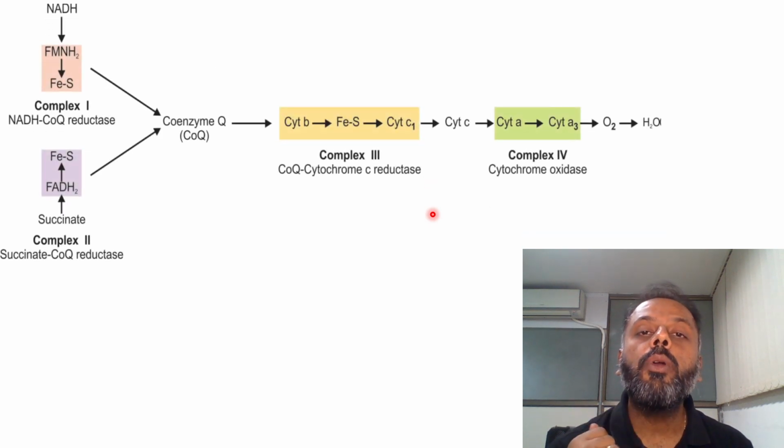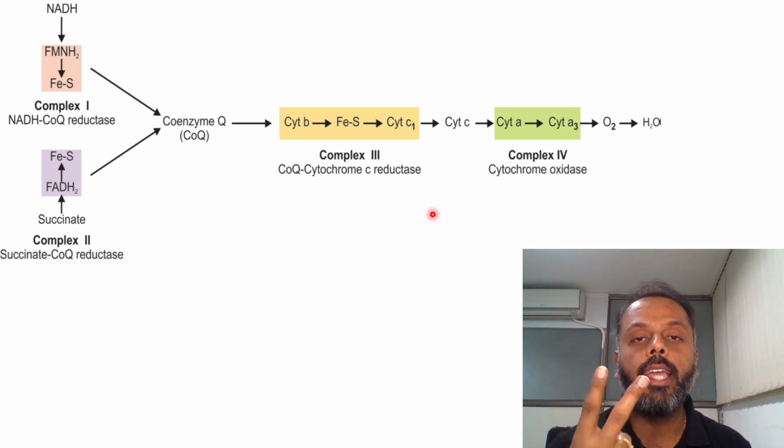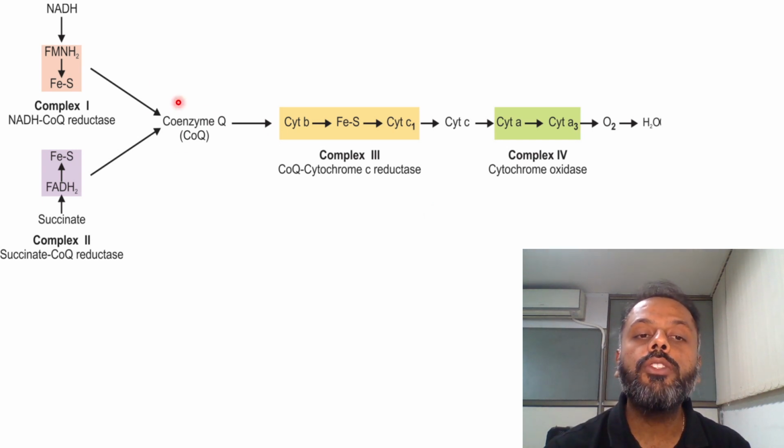The components of the electron transport chain are four complexes and two mobile carriers. First we will see the two mobile carriers. The first one is coenzyme Q, a mobile carrier located in between complex 1, 2 and complex 3. The second mobile carrier is cytochrome C, located in between complex 3 and complex 4. This cytochrome C is also a mediator of apoptosis, which is also known as programmed cell death.